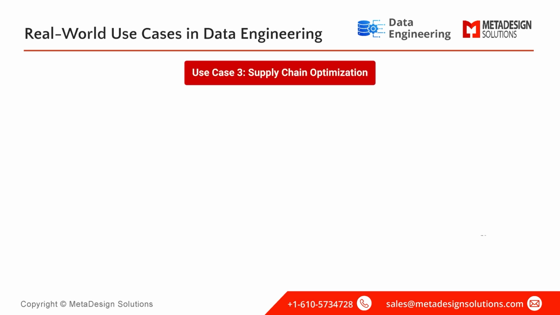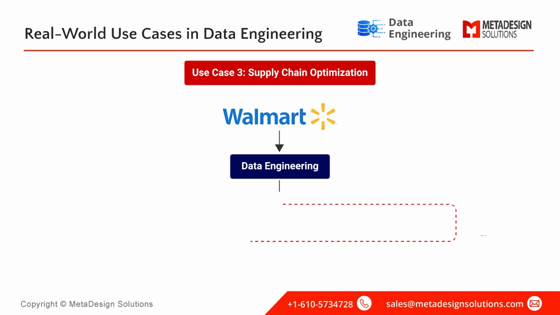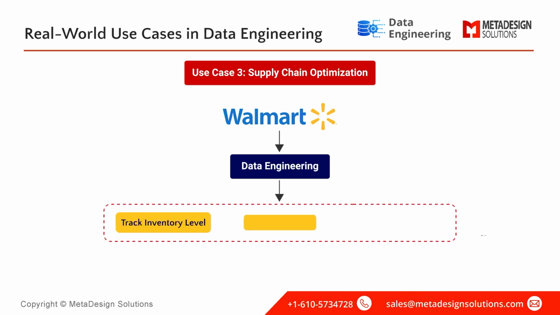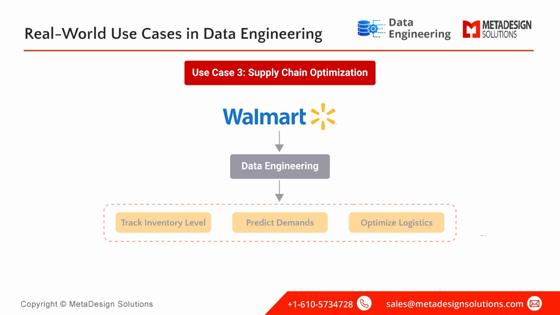Supply chain optimization. Data engineering is transforming supply chain management by improving efficiency and reducing costs. Take a global retailer like Walmart. They use data engineering to track inventory levels, predict demand, and optimize logistics. Here's a simplified view of the process.